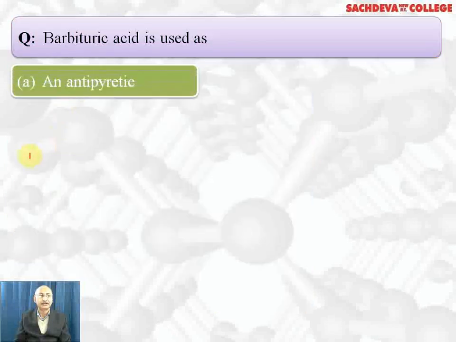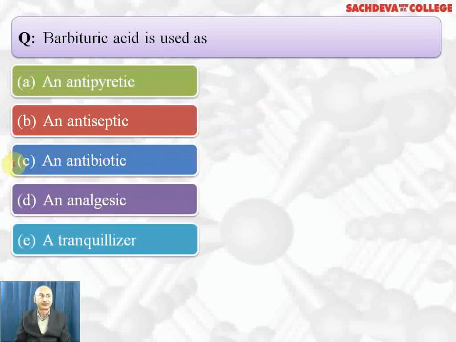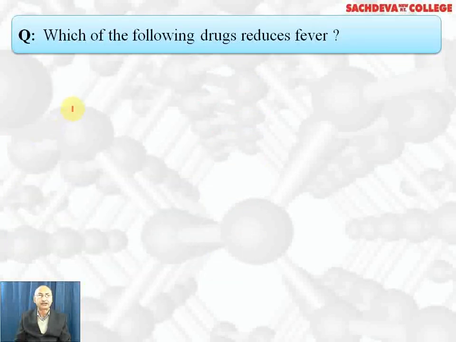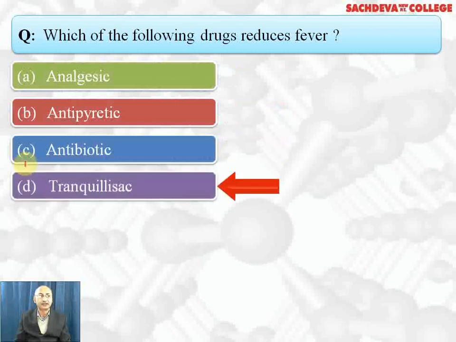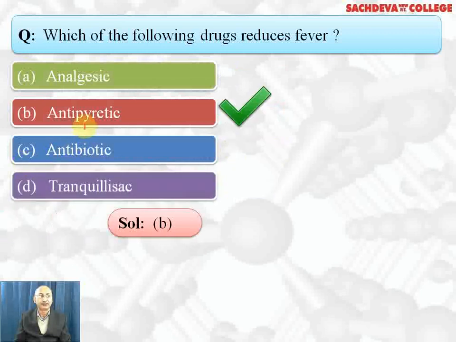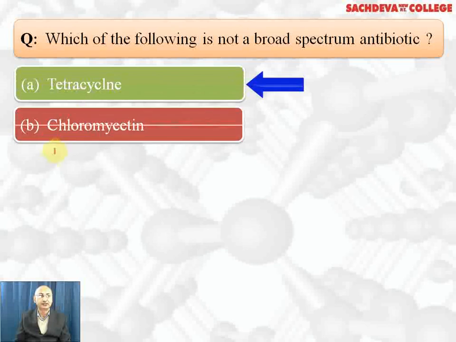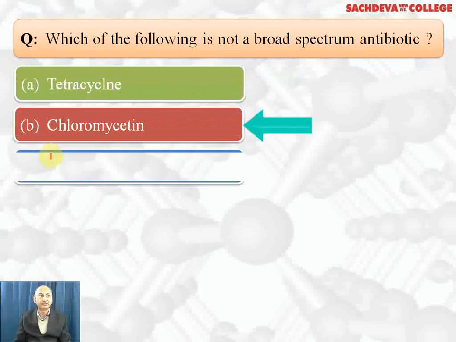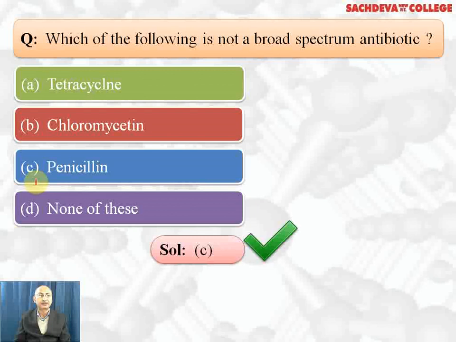Barbituric acid is used as antipyretic, antiseptic, antibiotic, analgesics or tranquilizer. Correct answer is tranquilizer. Which of the following drugs reduce fever? Analgesics, antipyretic, antibiotic, tranquilizer. Correct answer is antipyretic. They bring down the temperature of febrile body. Which of the following is not a broad spectrum antibiotic? Tetracycline is a broad spectrum. Chloromycin, another name of chloramphenicol, is also a broad spectrum. Penicillin is a narrow spectrum. So correct answer is penicillin, C part.